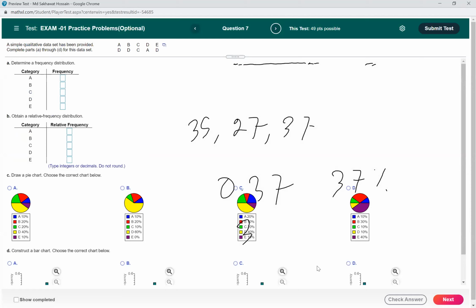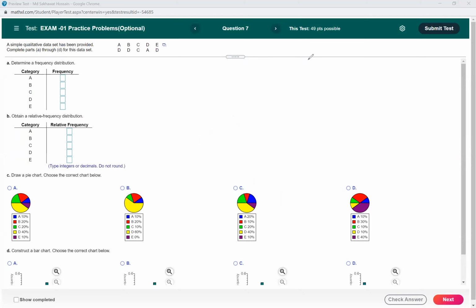Let me clear the annotation. A simple qualitative dataset has been provided; complete parts A through D for this dataset. We have the dataset A, B, C, D, E, and D, D, C, A, D. First, we need to determine the frequency distribution.